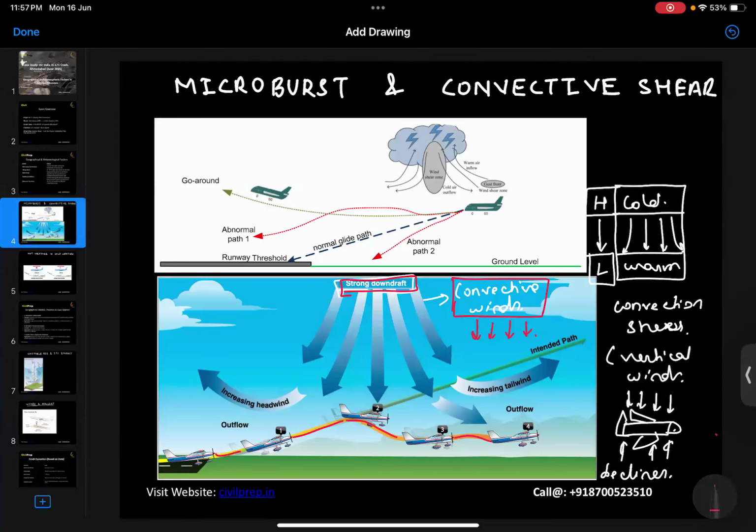Now, we have understood how this will result in the takeoff and landing part. This is the landing condition and this is the takeoff condition. In both conditions, we can say that the convective currents are resulting in hindrances in the takeoff and also in the landing.